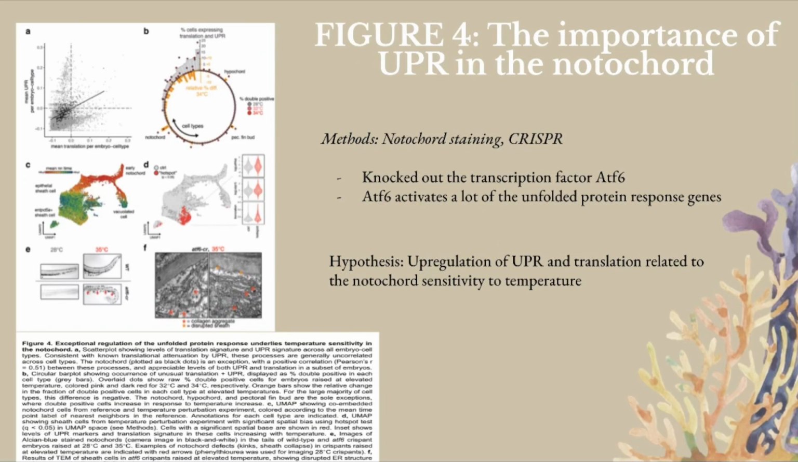Figure 4 describes the importance of UPR in the notochord. They used notochord staining and CRISPR to knock out the transcription factor ATF6, which affects a lot of unfolded protein response genes. The hypothesis said that upregulation of UPR and translation is related to the notochord's sensitivity to temperature. They found that a significant increase of enrichment sets was detected in those whose temperature was elevated. They also found that hotspots were among the epithelial-like sheet cells. These epithelial-like sheet cells produce, process, and package a great amount of collagen.